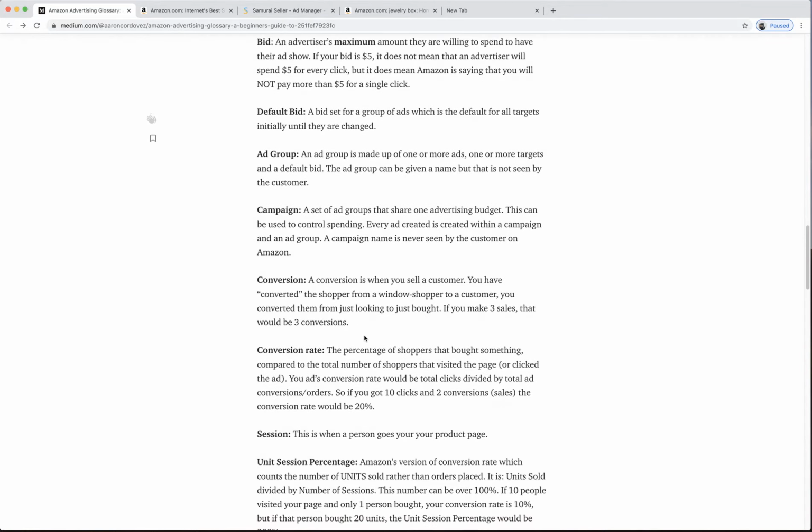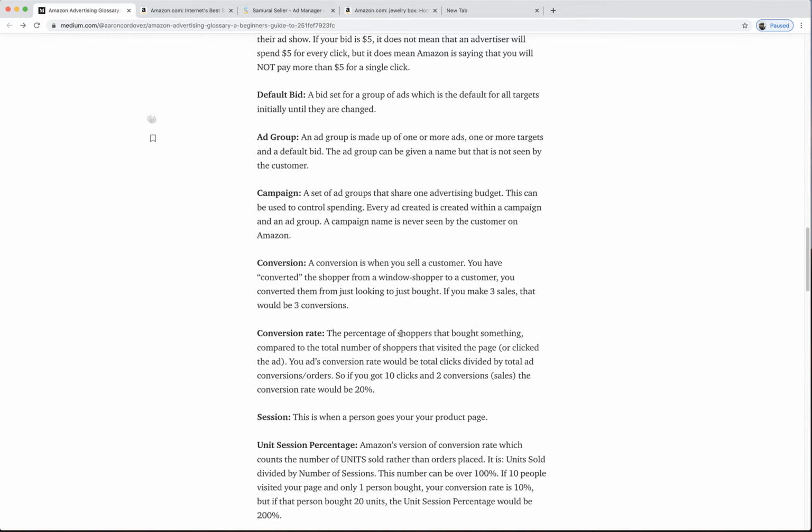So now conversion rate. This is the percentage of your shoppers that bought something. Now this is super important too. Conversion rate is just like, how effective is your sales page? If you have an ultra effective sales page, let's say half of everybody going to that page is buying, your conversion rate will be 50%. That is ridiculous. That's super good. If you have a 50% conversion rate, well, that product is selling like crazy. Or maybe only a stranger and your grandma went to the page and your grandma bought. Now you have a 50% conversion rate.